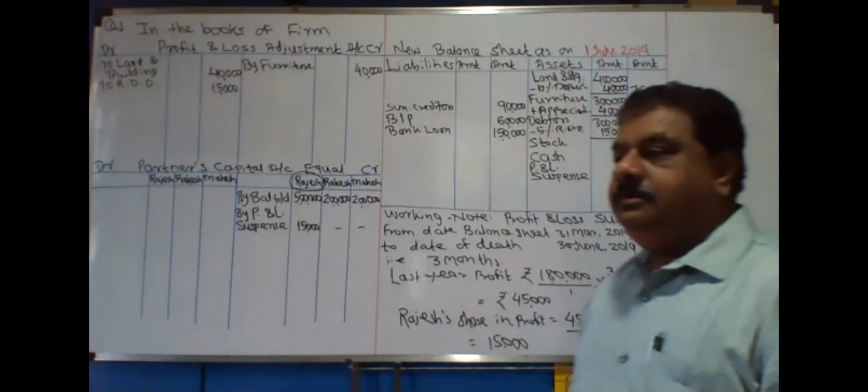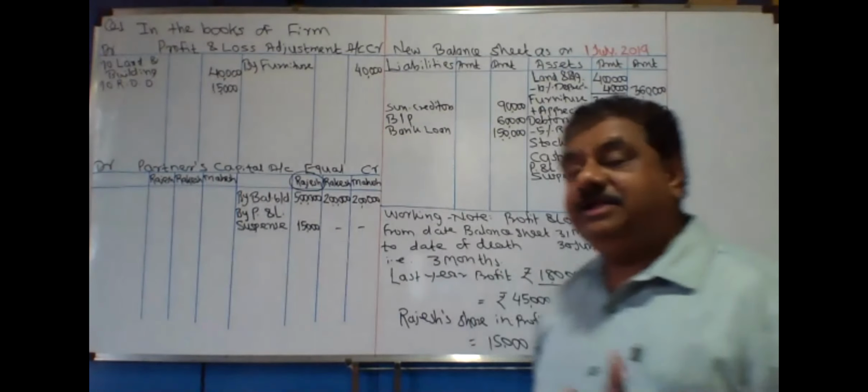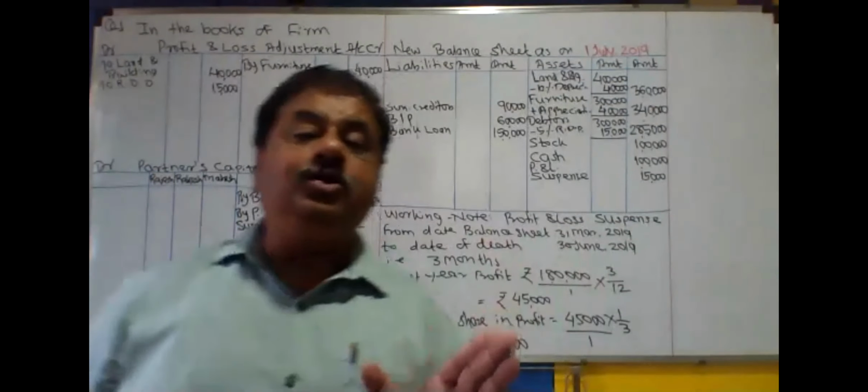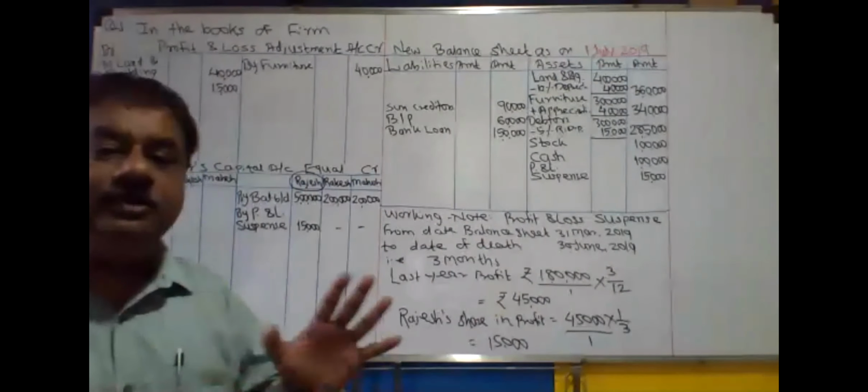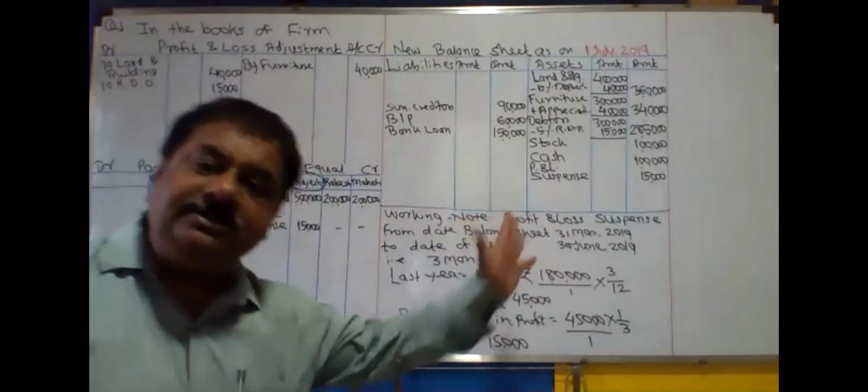So remember that profit and loss suspense is actually credited to deceased partner's capital and to be recorded to balance sheet asset. Asset पे जाने वाला है.